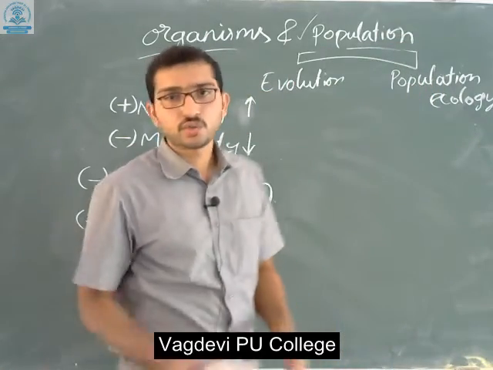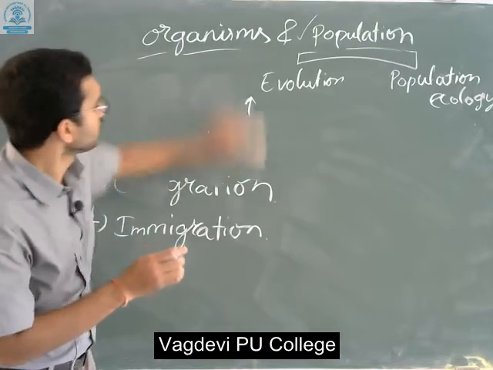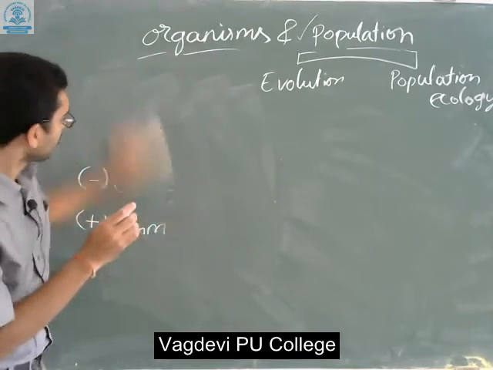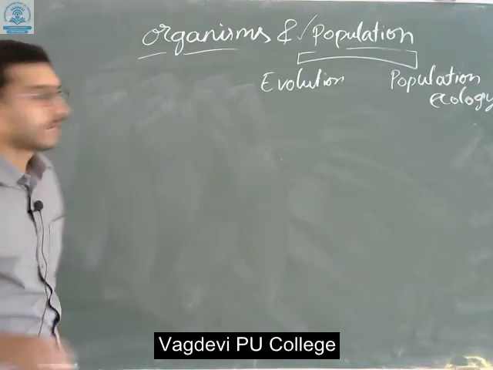Let me show this in a simple flow chart. Now you have the idea about what is meant by natality, mortality and emigration.